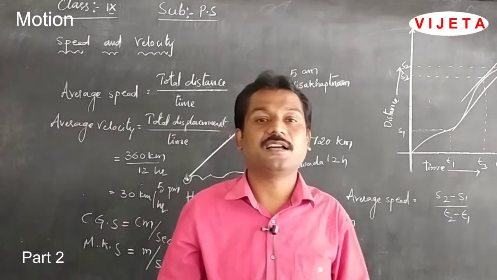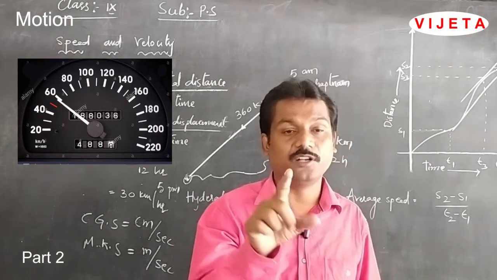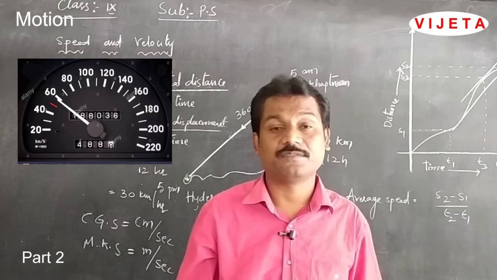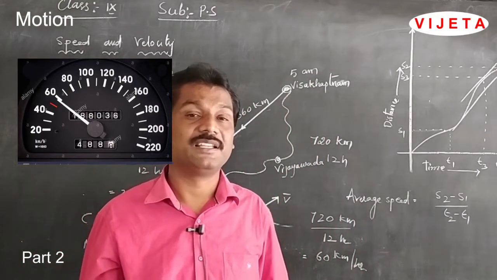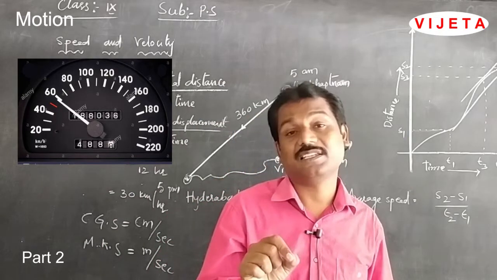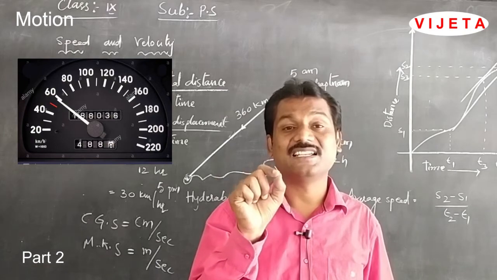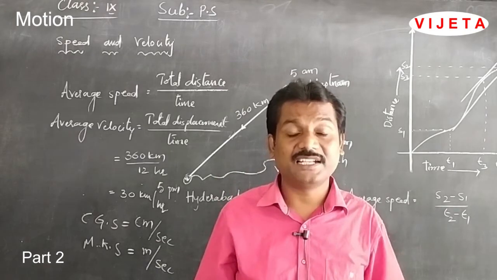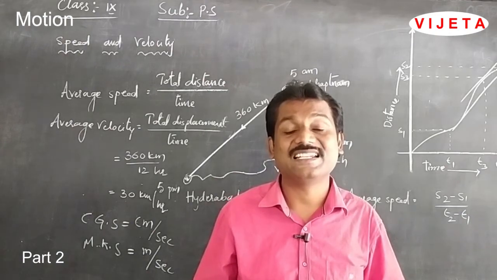Or in a vehicle we have a speedometer, which shows 60 km per hour, 30 km per hour, or sometimes it may increase to 120 km per hour. The speedometer gives information called the instantaneous velocity. The velocity at one particular time is called the instantaneous velocity.